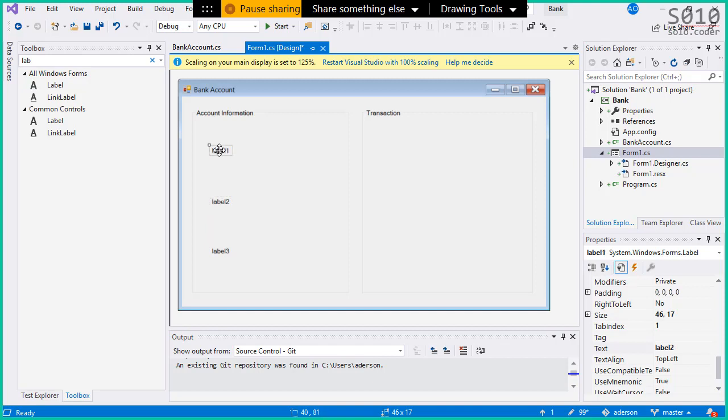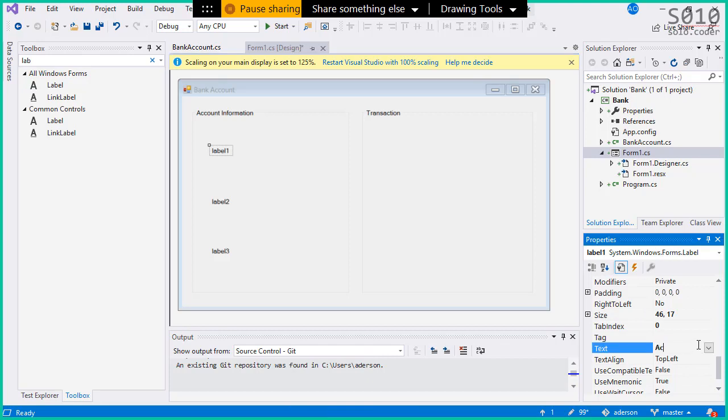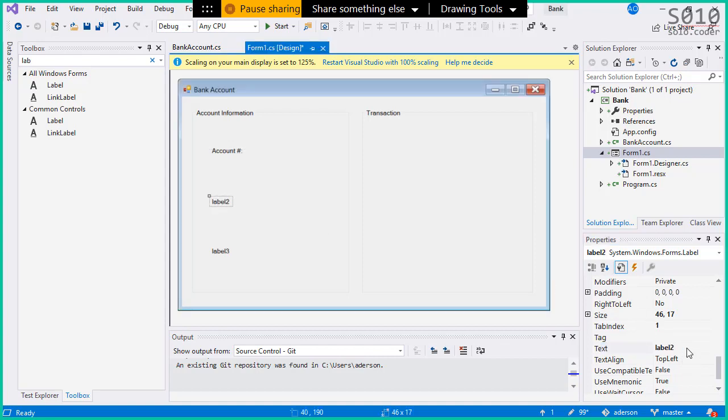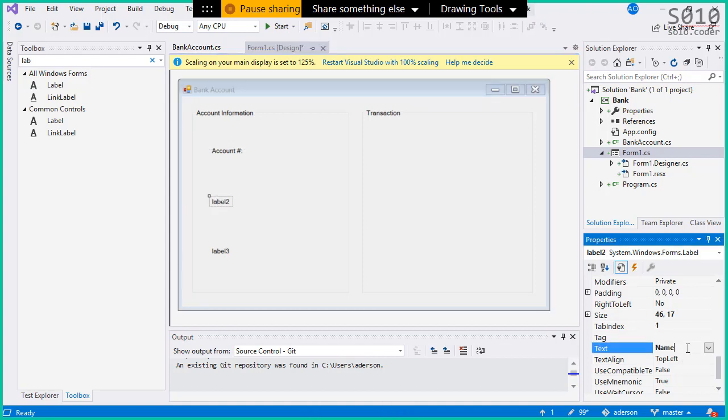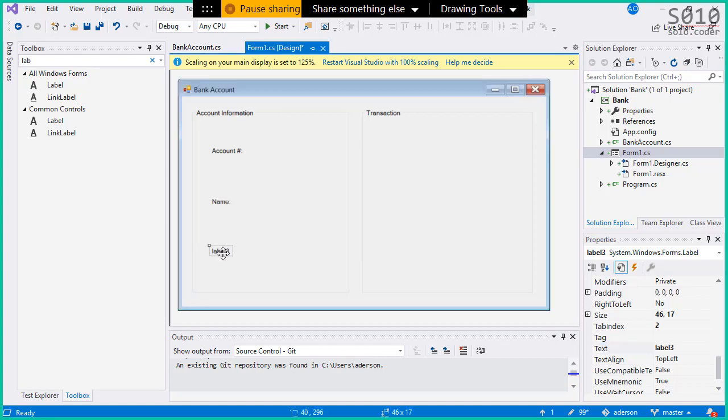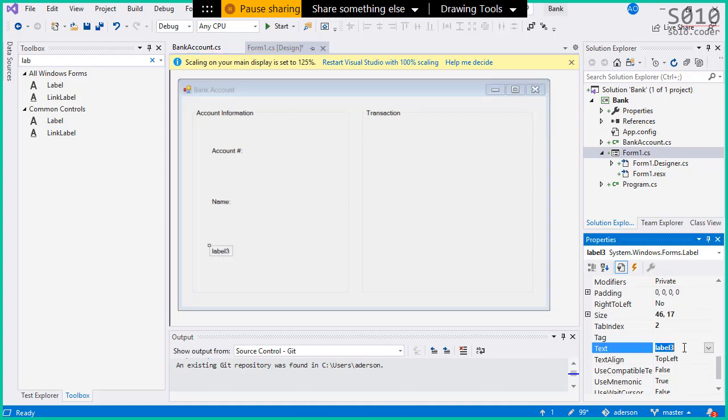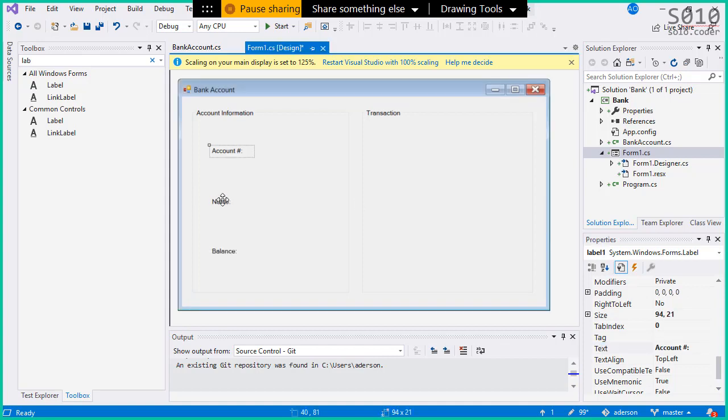Okay, so we're not gonna name them, but we're gonna, of course, change the text. So the first one here is the account number. And then the second one is the name, the customer name. And then the last one is the balance. And I'm gonna do a Ctrl+C, Ctrl+V here to make things a little bit faster. And now I'm gonna name them properly.